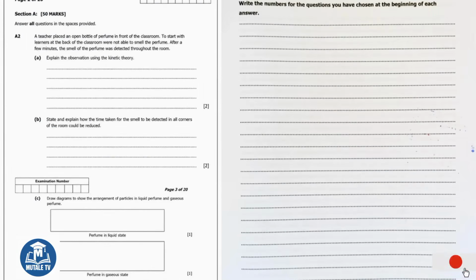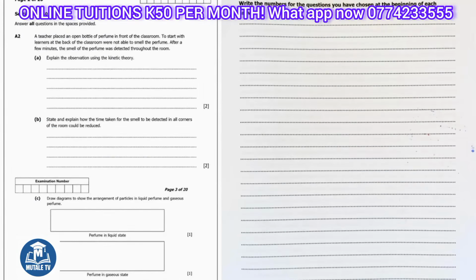Moving on to question A2. It reads, a teacher placed an open bottle of perfume in front of the classroom. To start with, learners at the back of the classroom were not able to smell the perfume. After a few minutes, the smell of the perfume was detected throughout the room. Part A says, explain the observation using the kinetic theory.